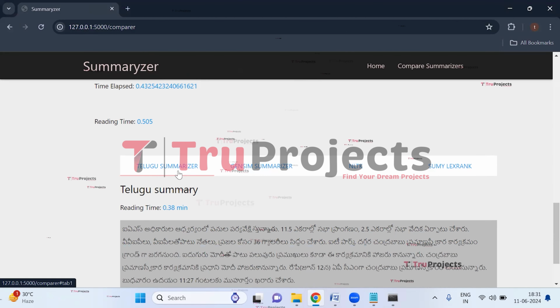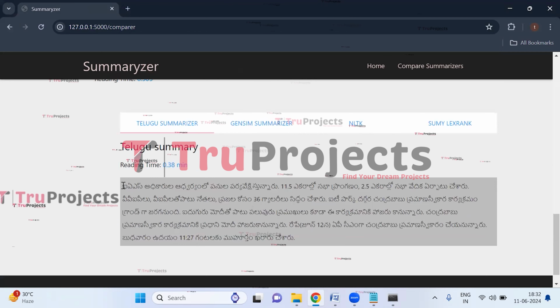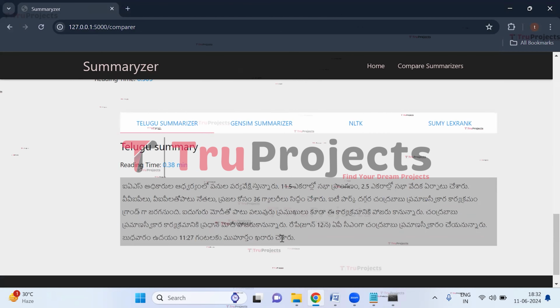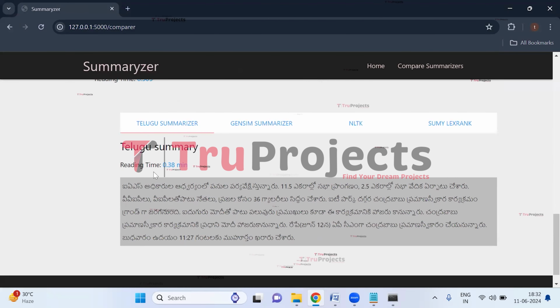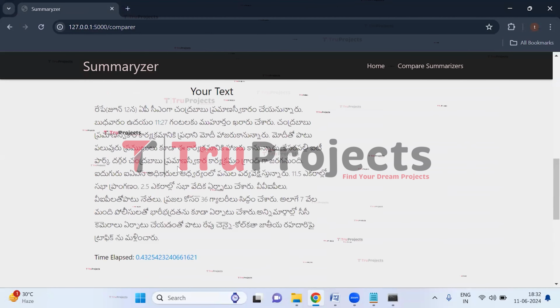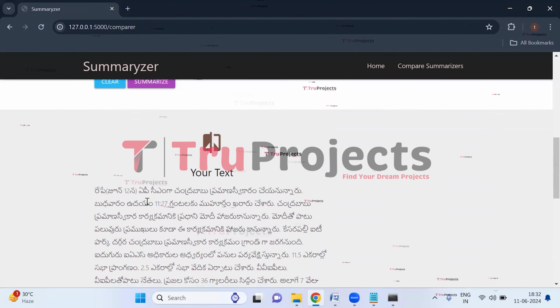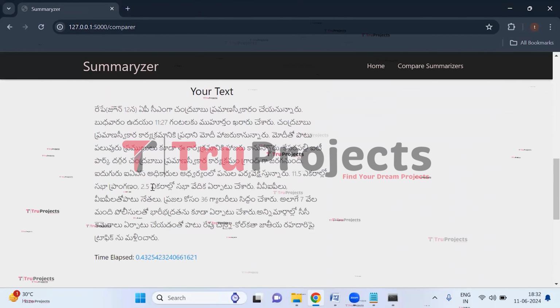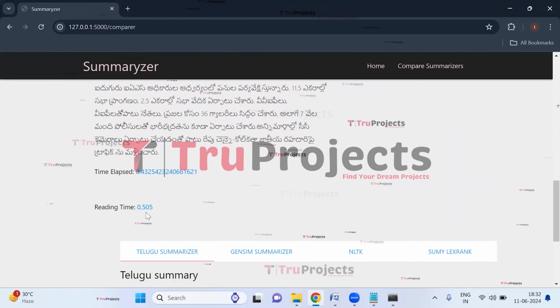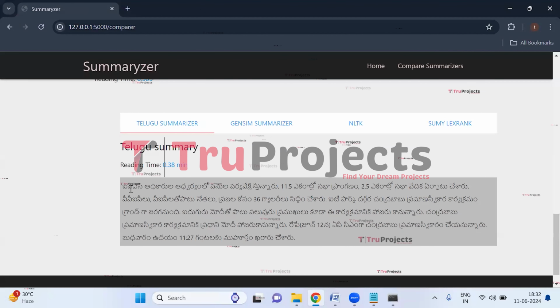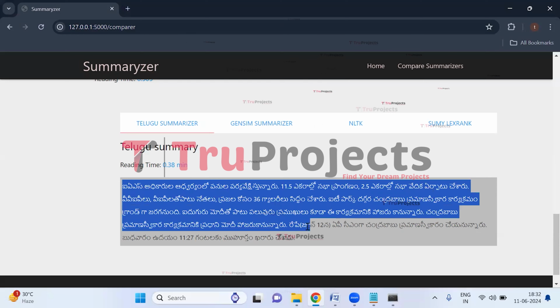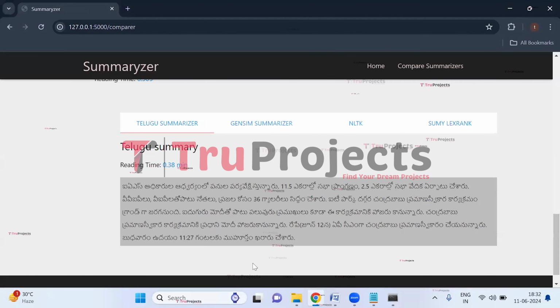So we can see the Telugu summary here. So this is the Telugu summary of the text which we have given. And here we can see the reading time, which is 0.38 minutes, which is less than the time which takes to read the complete news. So here the reading time is 0.505 and the reading time here is 0.38 minutes. So it makes the time less. So this is the Telugu summary.